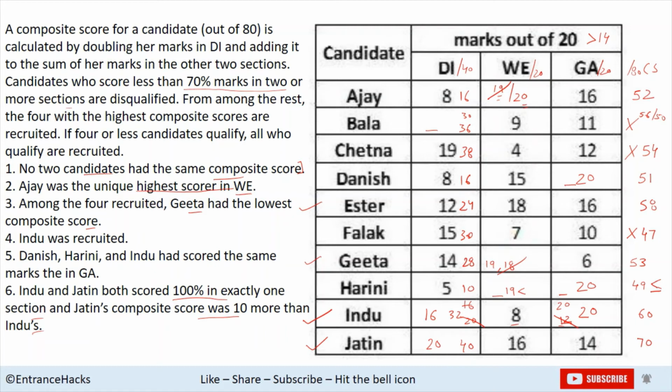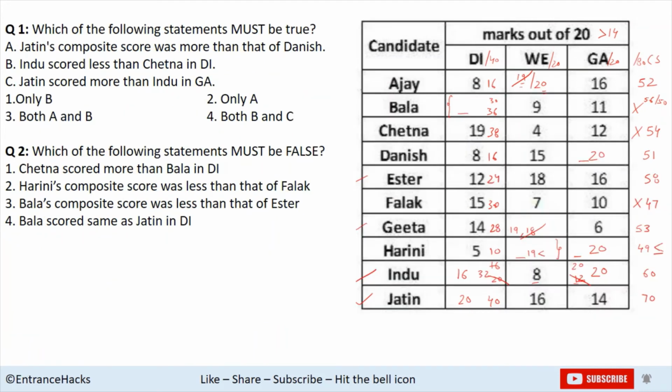Now we'll come to the questions and see what questions have been asked, and we'll solve Bala's answer and Harini's answer accordingly. Okay, let's come to the questions. Coming to the first question, which of the following statements must be true? Jatin's composite score was more than that of Danish.